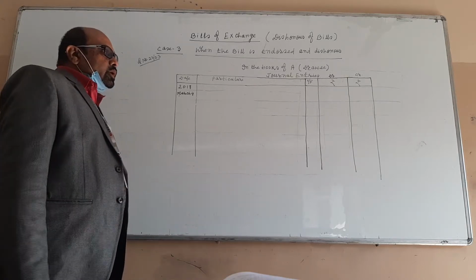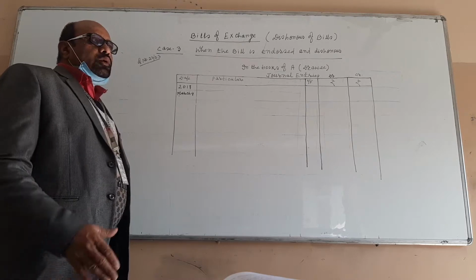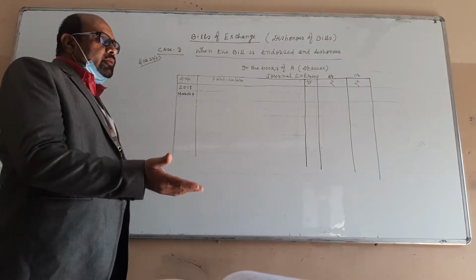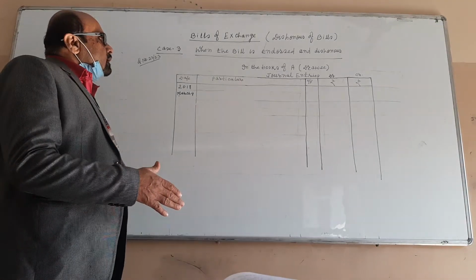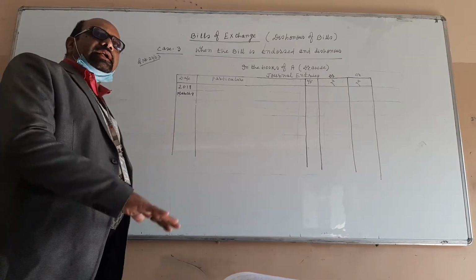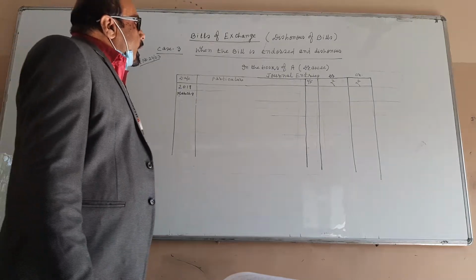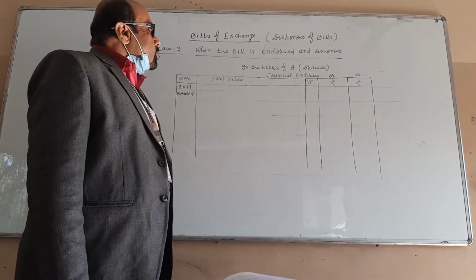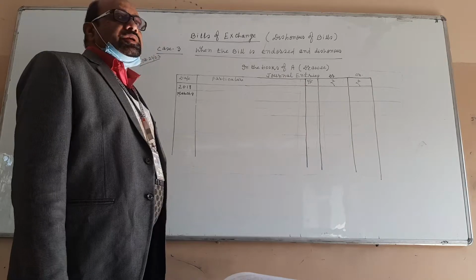I told you in detail the meaning of endorsed, that is when the bill is transferred, given to a third party by the drawer. That means it is endorsed by the drawer to his creditors. Right, students? I have already passed the journal entry in the books of the drawer. That means in the books of B.